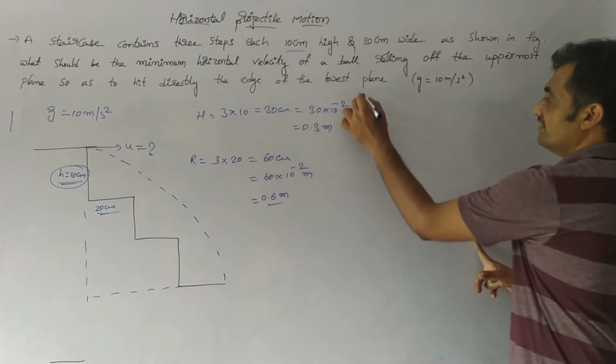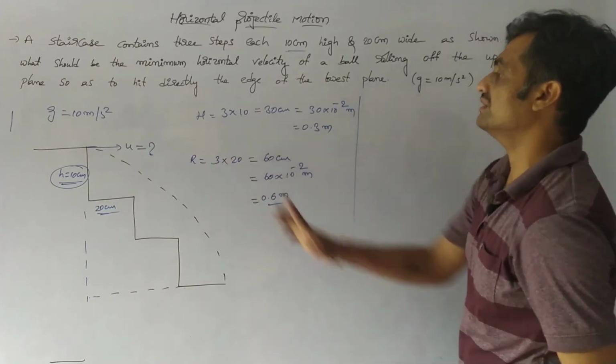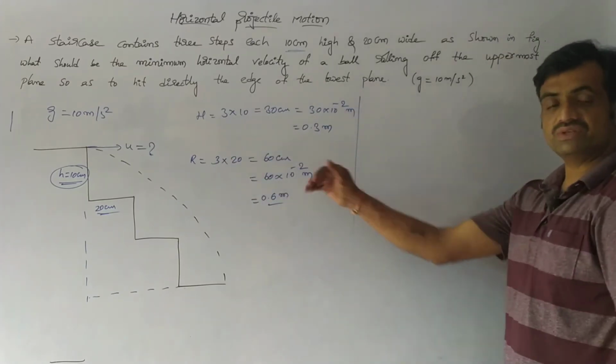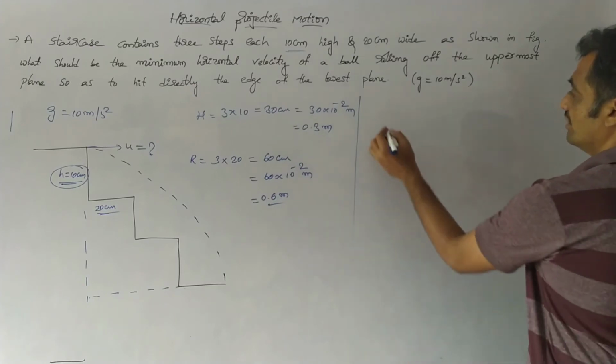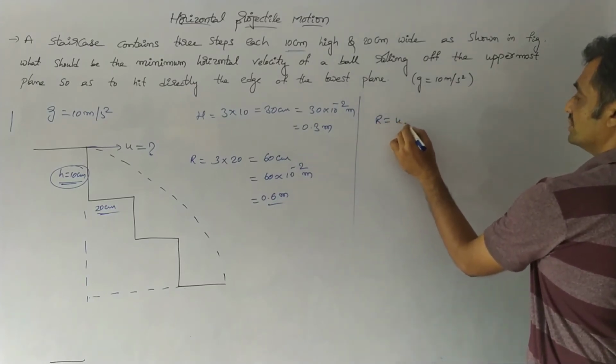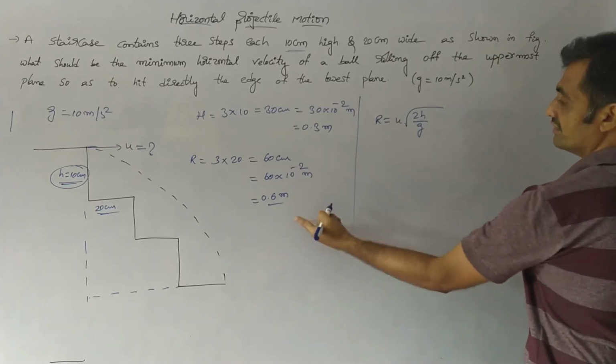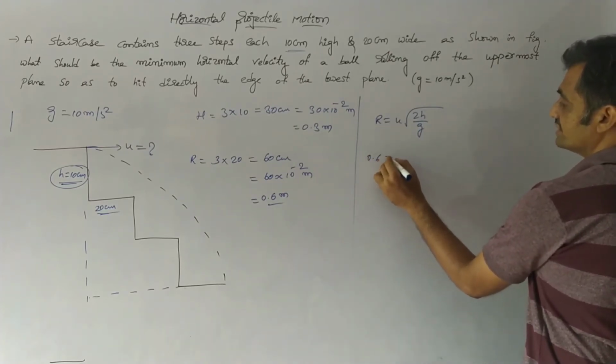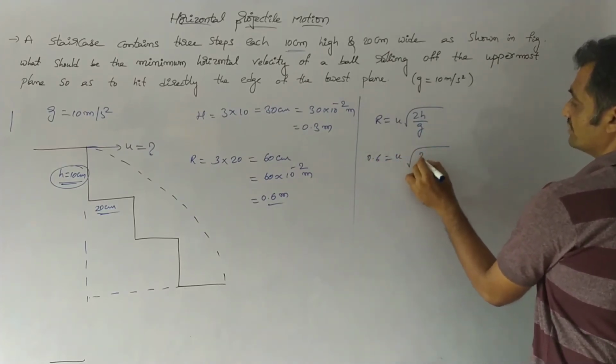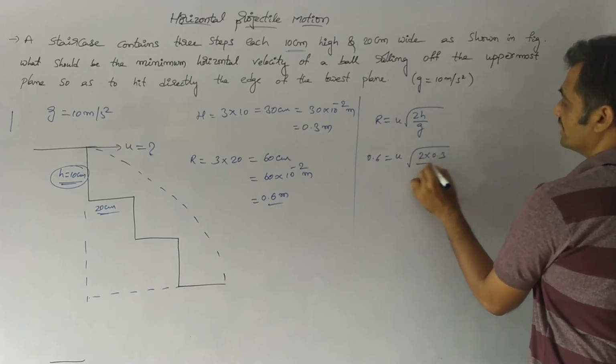Now based on that, we have to find the initial velocity with which the body has to be projected, where we know that r equals u into under root of 2h by g. Then the value of r is 0.6 equals u into under root of 2 into 0.3 by 10.